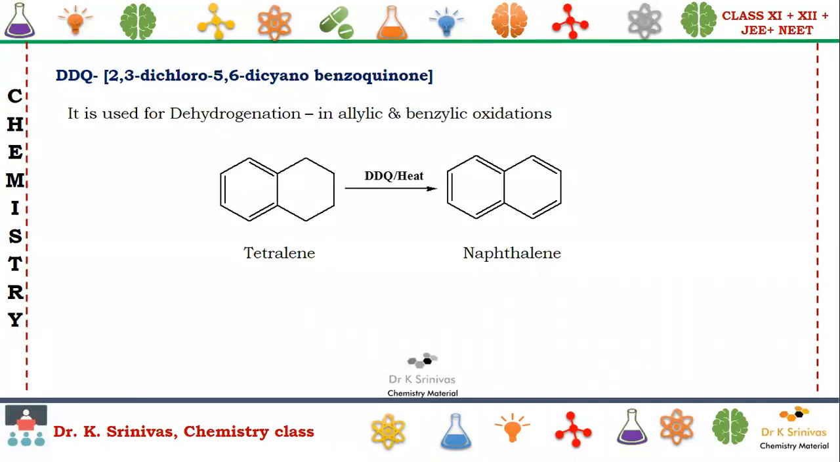The next slide is DDQ. DDQ is nothing but 2,3-dichloro-5,6-dicyano. There is no need for you to learn the structure, but for your information I am giving this. Okay, double bond here. I will erase it and write once again.